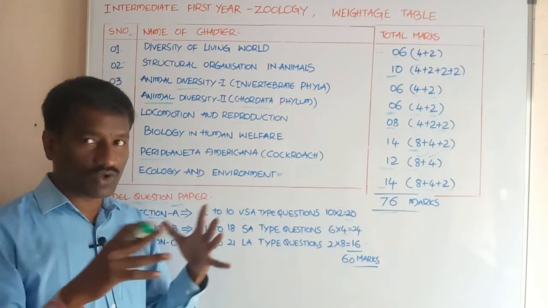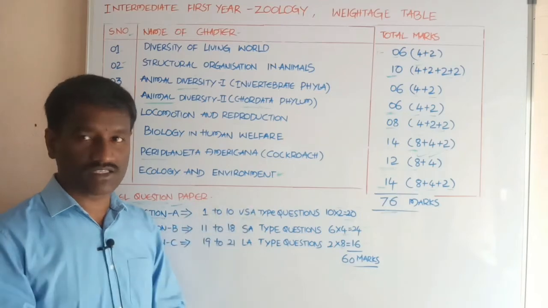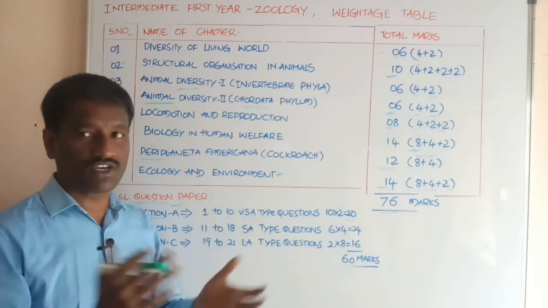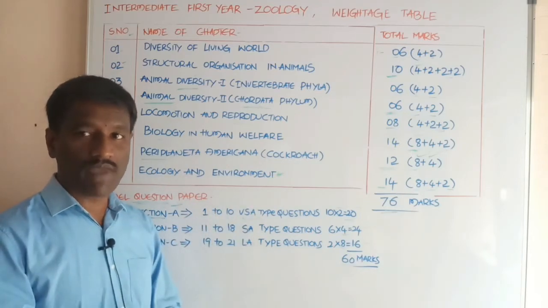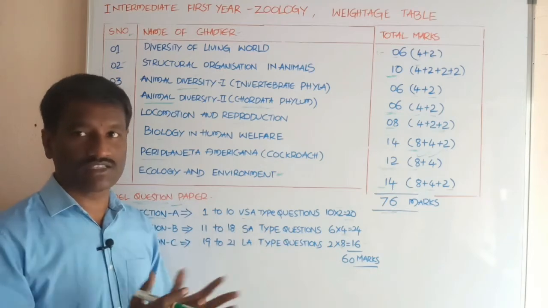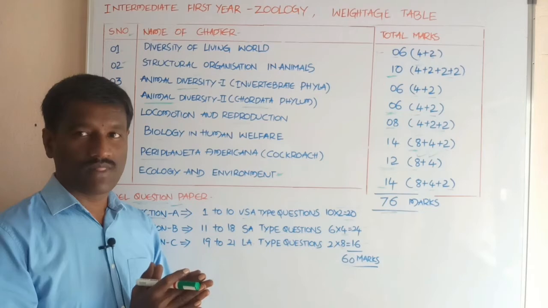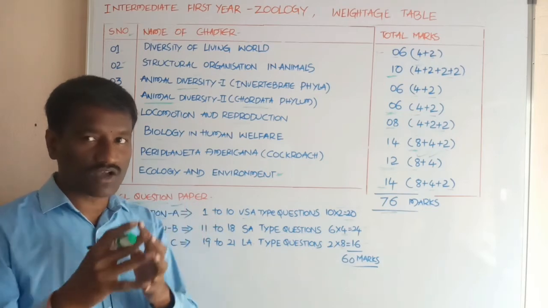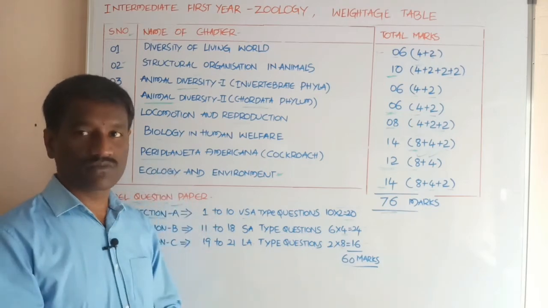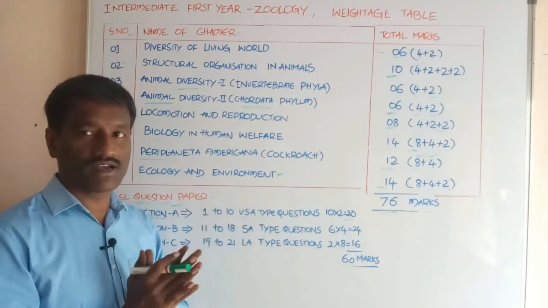And what about human health and diseases? Different types of disorders: bacterial diseases, fungal diseases, viral diseases. And what about tobacco, drugs, alcohol abuse? And what are the parasites?